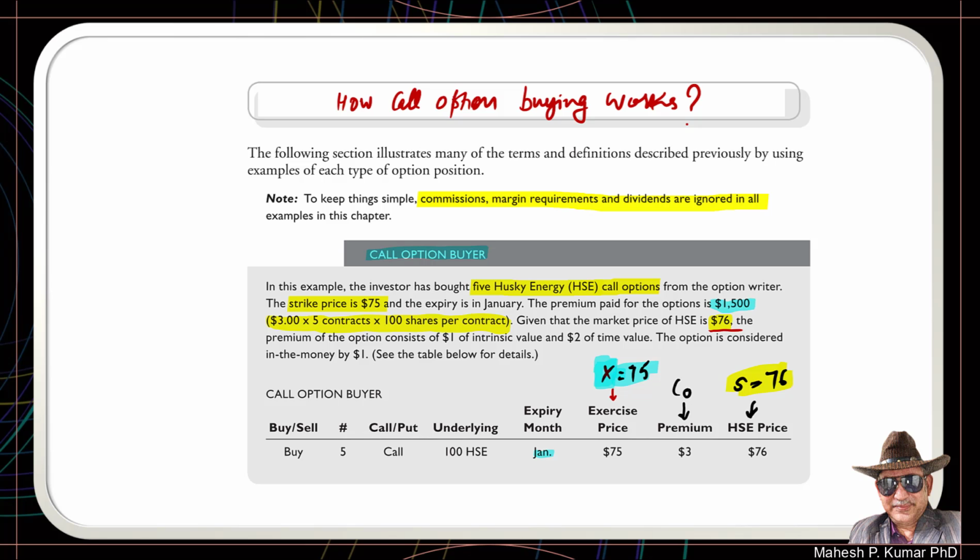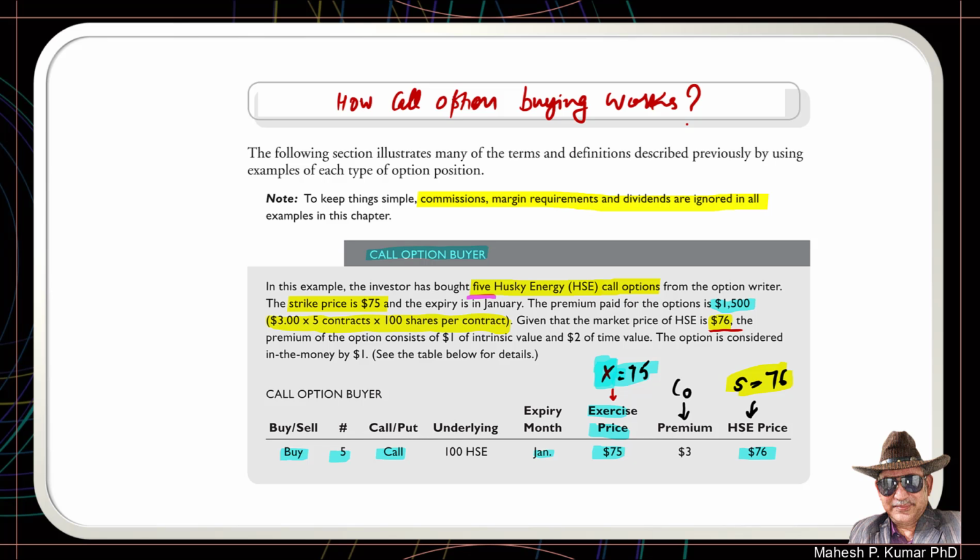Suppose you purchase 5 call options of Husky Energy and you pay to the option writer the option premium of $3 per share per contract, and you figure out the exercise price of $75 per share. The price today in the market is $76 and you are bullish on this share and you have purchased a call. You have purchased 5 calls, and let us see how call option buying works for you.